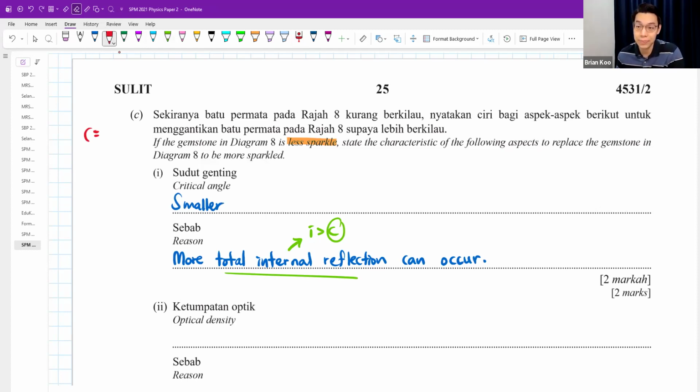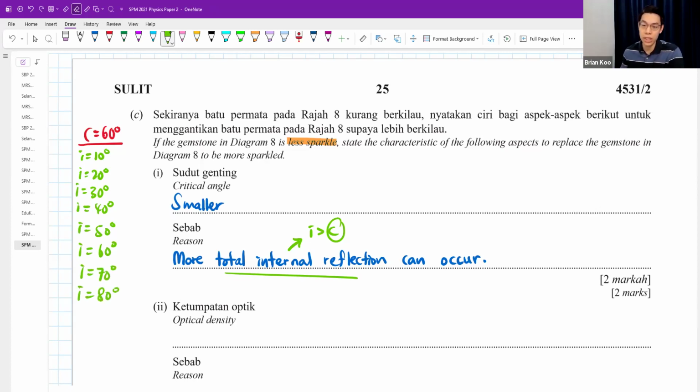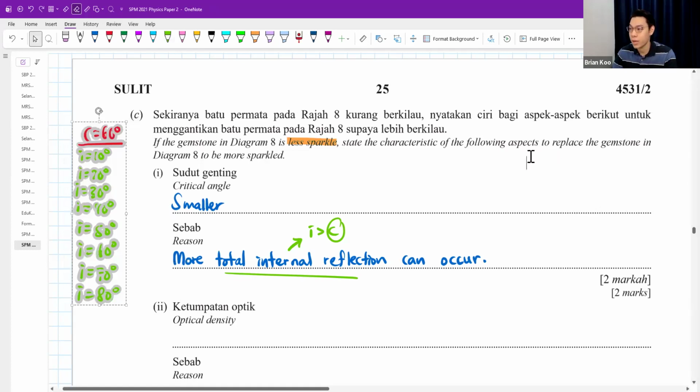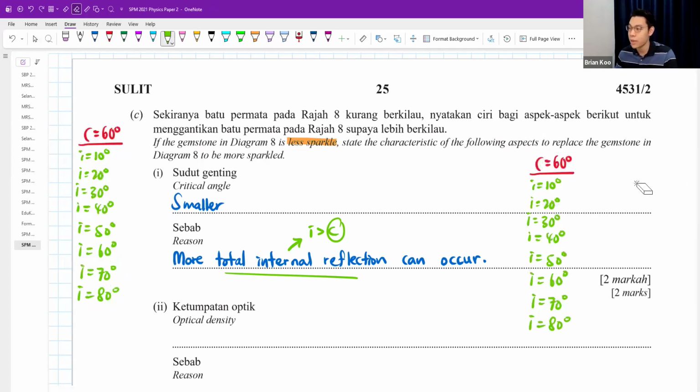is very big, 60 degrees. If my incident angle is 10 or 20 or 30, 40, let me show you, 50, 60, 70, 80. Later we will see which of the following incident angles can have total internal reflection. I'm going to copy this and then show you what happens if I change my critical angle to a smaller and lower value.